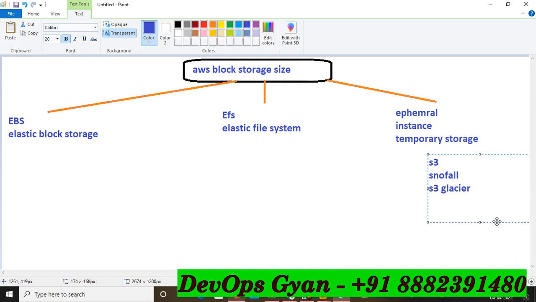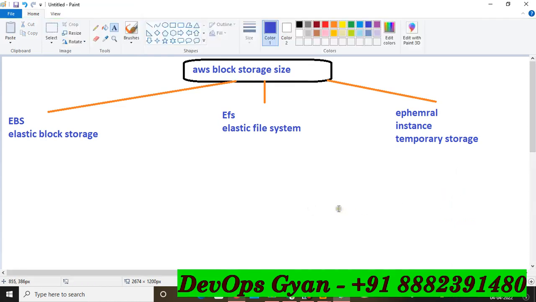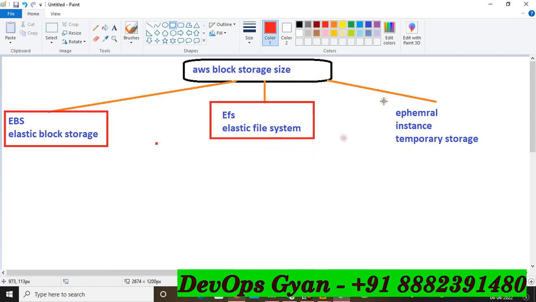So here I will discuss AWS block storage, and the rest, AWS S3, Snowball and S3 Glacier, I will discuss further on. So make sure you don't get confused. So there are three types of block storage. EBS stands for Elastic Block Storage, EFS stands for Elastic File System, and number three is ephemeral. So everything we will discuss in depth.